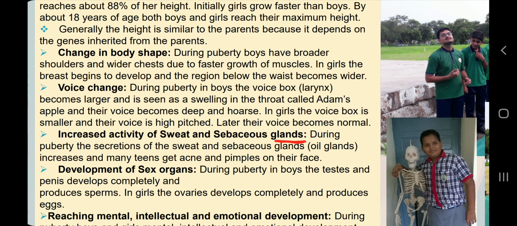Next thing, increased activity of sweat and sebaceous glands. This thing we all notice. If you see your clothes also in your armpits, then you will see more smell, more sweat, or more spots. If you see yellow spots, and if you are wearing white clothes, so definitely sweat and sebaceous glands, it means oil glands and sweat glands, increase their activity in teenage. And for voice, when we learn sound, there will be a chapter for that. Then we will know about the pitch and the frequency of sound. Okay, so there is a difference in boys and girls sound, and we will measure those quantities in our upcoming chapter, which is called sound.